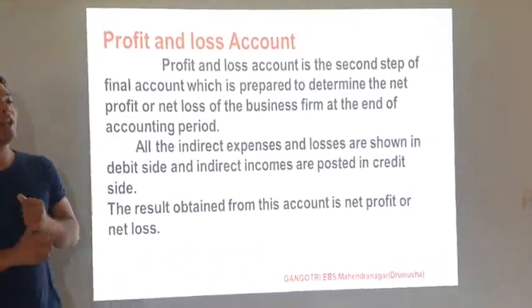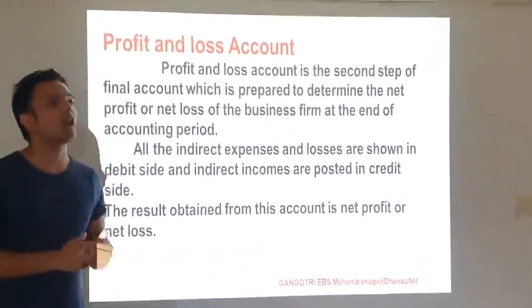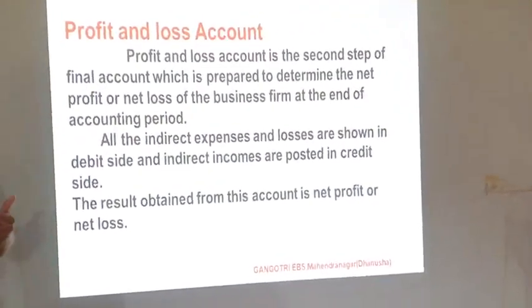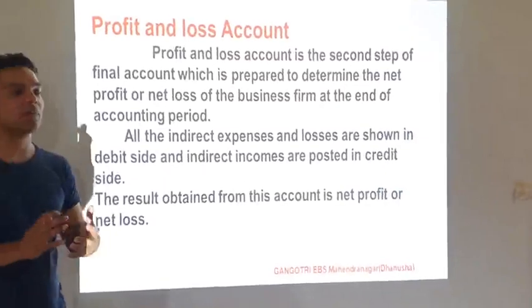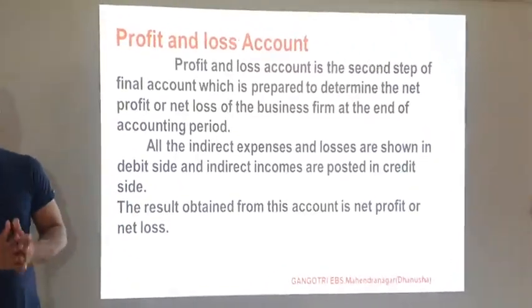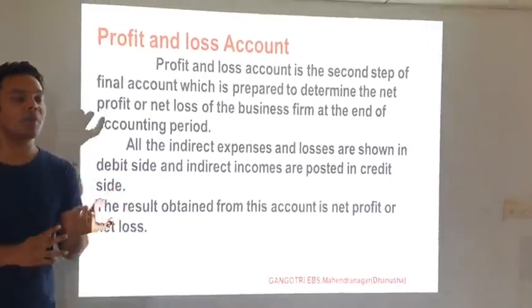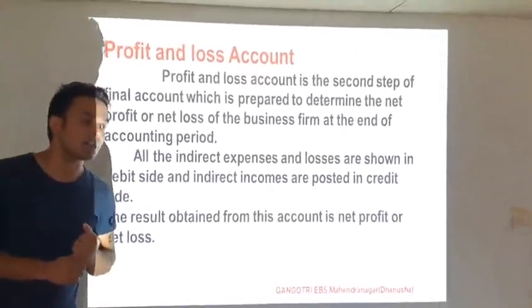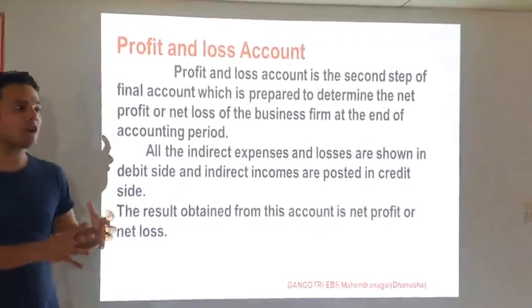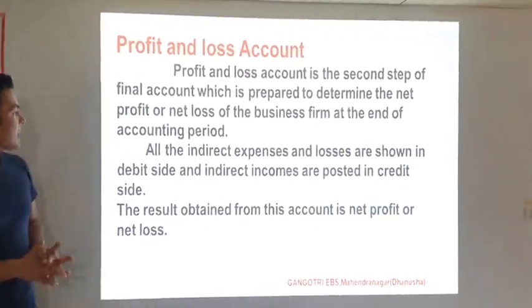For knowing the result of the business, we have to prepare the profit and loss account. It is the second step of the final account. By preparing the profit and loss account, we get the actual performance of the business organization, which means we get the actual information about the net profit or net loss of the business organization.